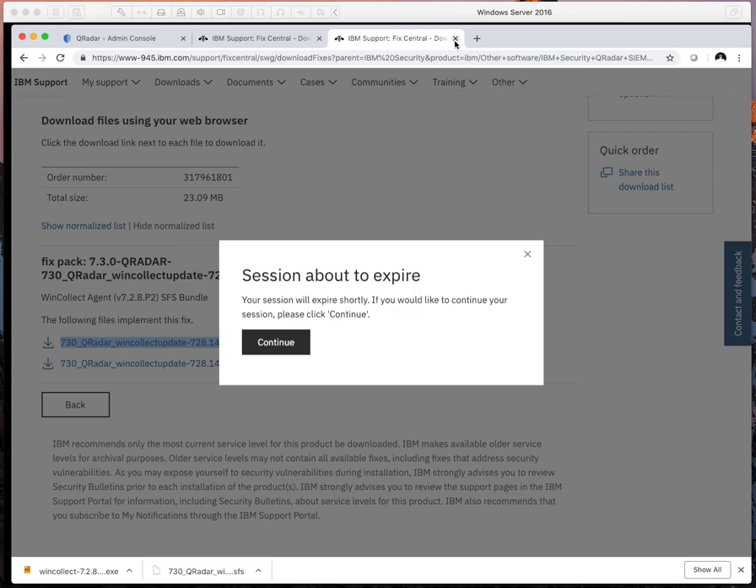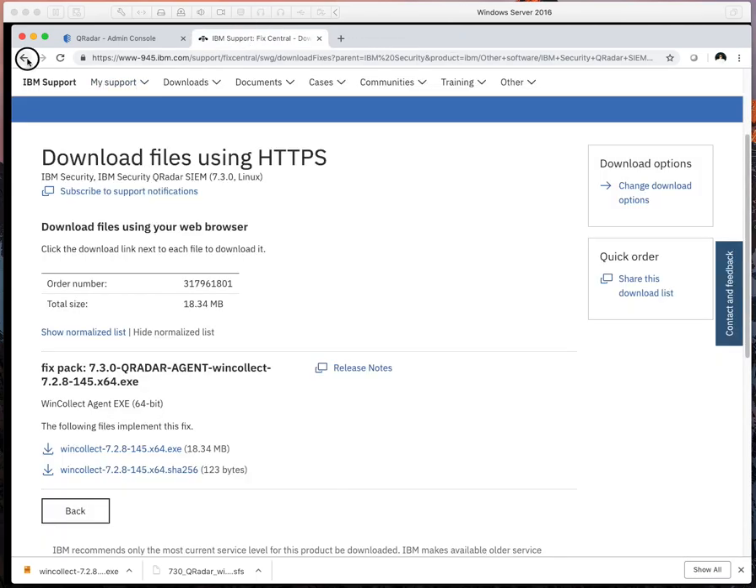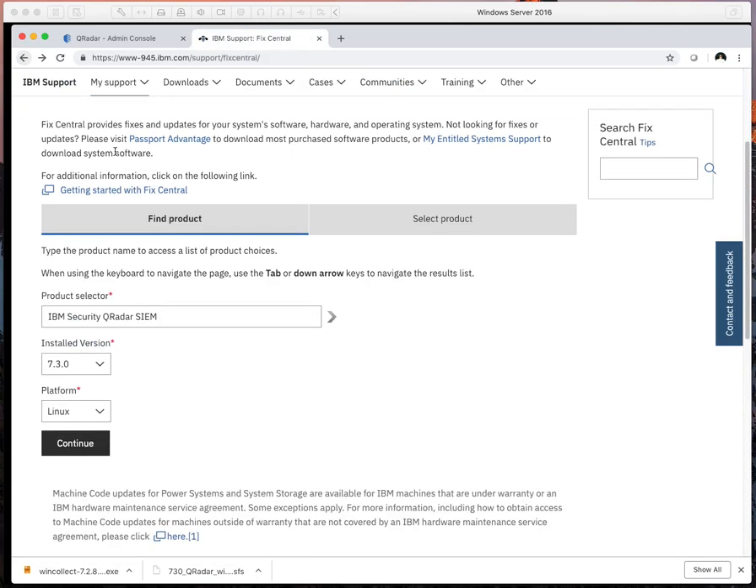I'm going to go back to the main screen to show you guys how to do this. So when you load up Fix Central, the link's up here. I'll also include it in the video. You will want to select QRadar Sim, because that's what we're running. There's no community edition section, but that's okay.